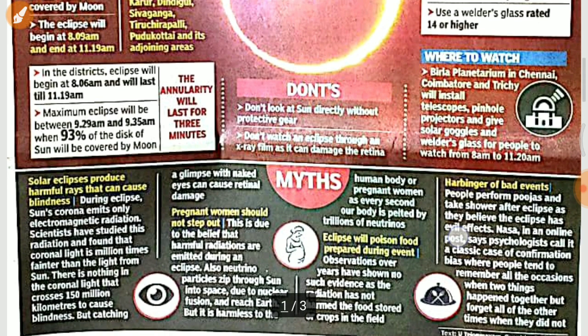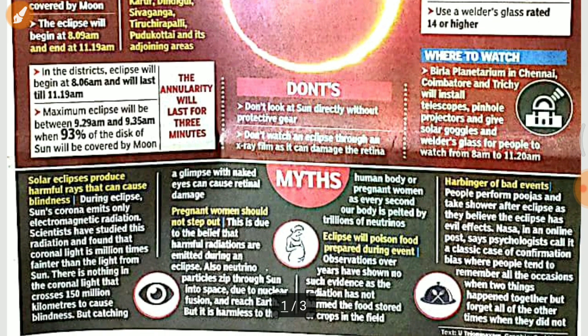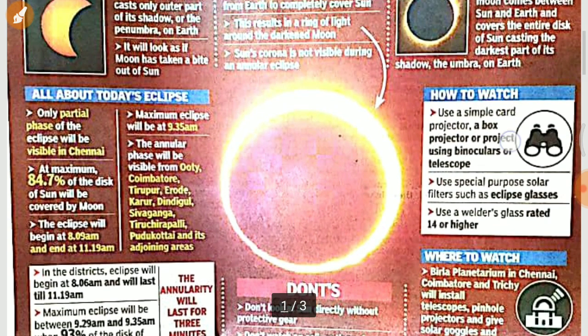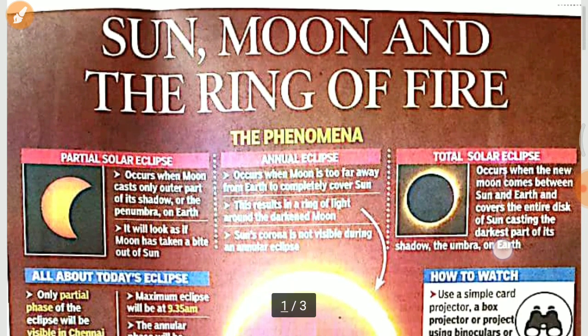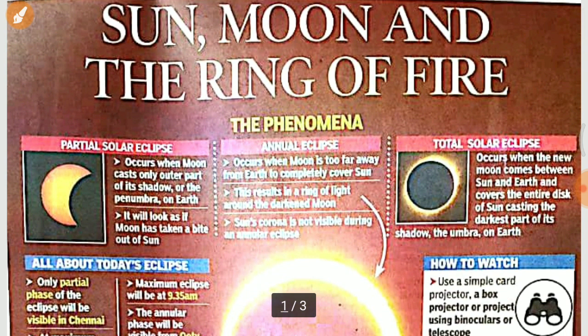What we have to do is take care of ourselves by not looking directly at the sun, and this is the only precaution we need to take. If you want to see the sun and see the eclipse, we need to use appropriate gear, and that's it.